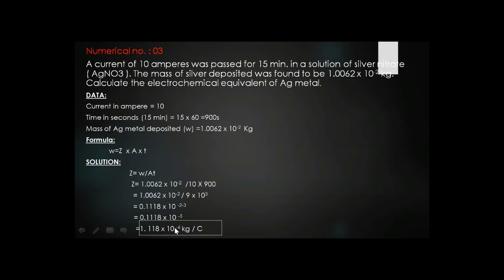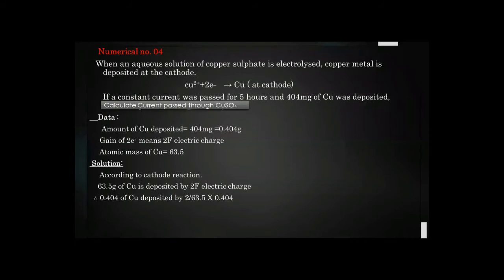1.118 multiplied by 10 raised to power minus 6 kg per coulomb. So this is all about this numerical. Next we have numerical number 4. What is the question? When an aqueous solution of copper sulfate is electrolyzed, copper metal is deposited at the electrode. This is the equation. Copper is in the form of ion Cu2+, and it needs 2 electrons to become normal copper metal.